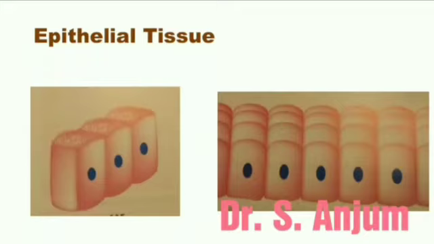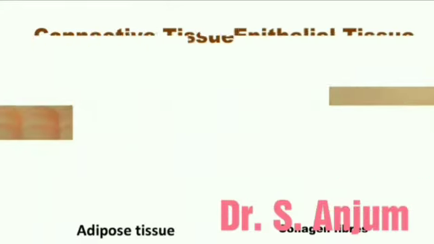Then the third function is secretion, and fourth can be lubrication. Lubrication, like in serous cavities, peritoneal cavity or pleural cavity, they secrete fluid to lubricate the interval between the parietal and visceral layers to prevent separation of layers.